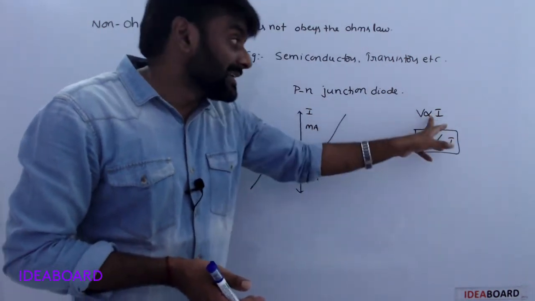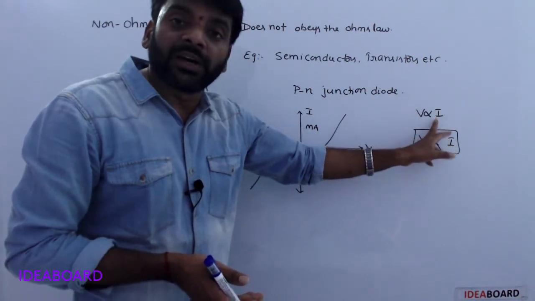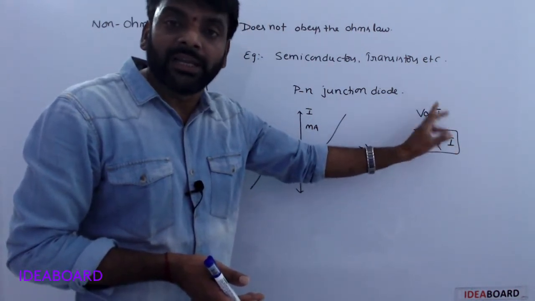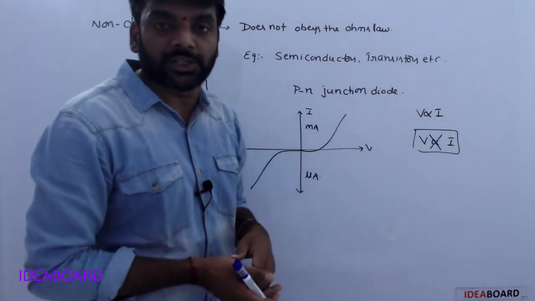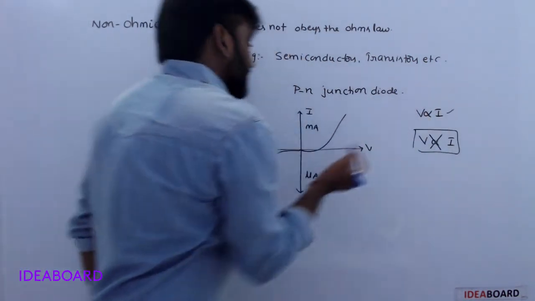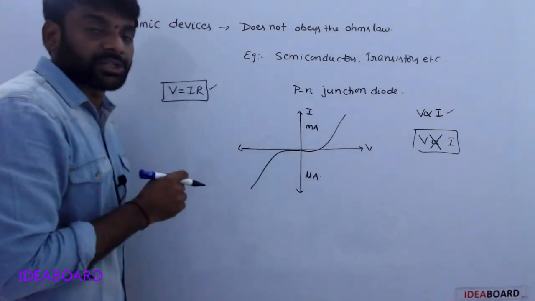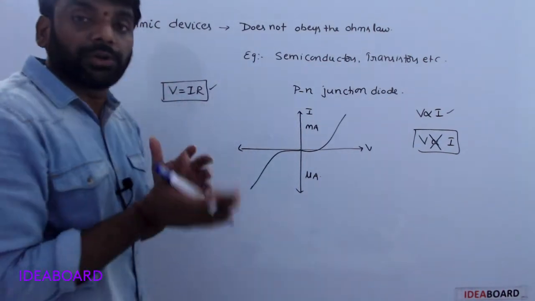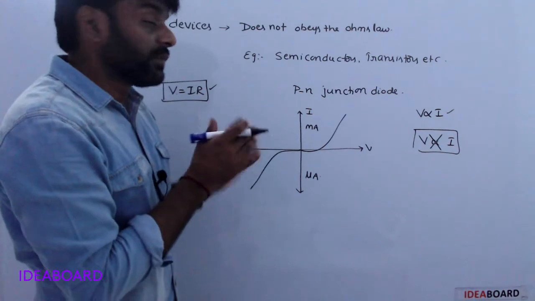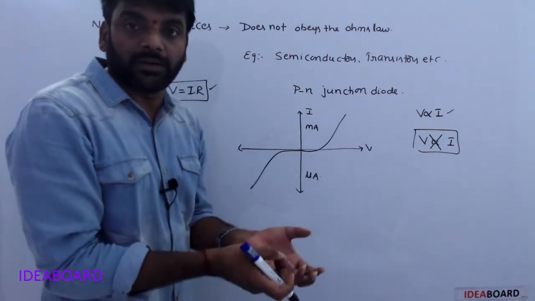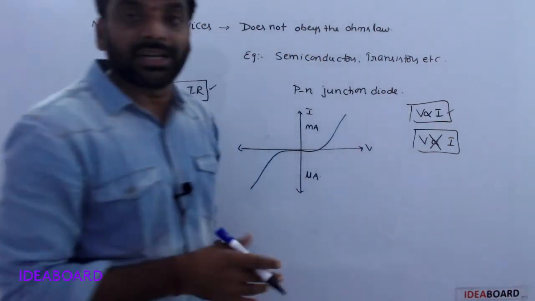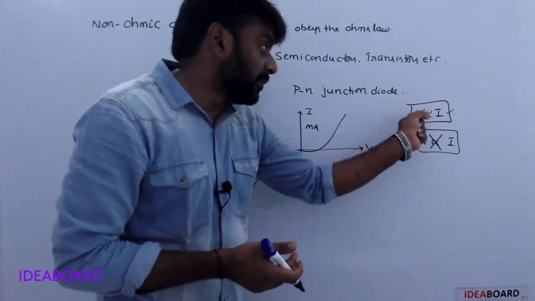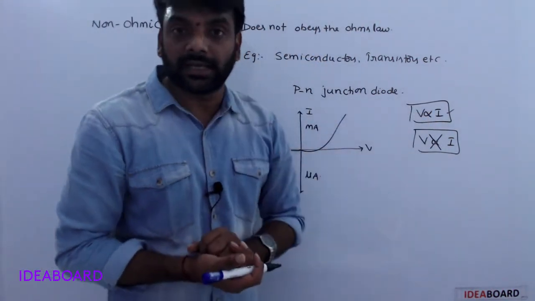This law is applicable only for ohmic devices, which are linear conductors. Understood? This is the law, and this is the formula. The formula is applicable for both ohmic and non-ohmic devices, but the law is not applicable for non-ohmic devices. Understood?